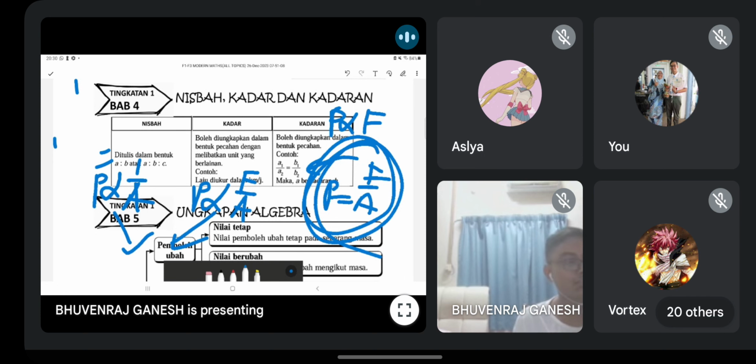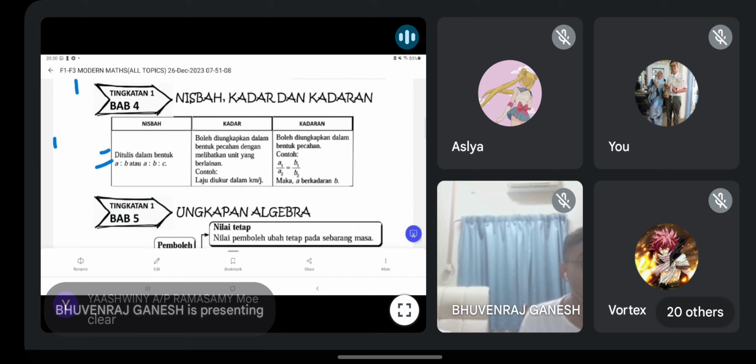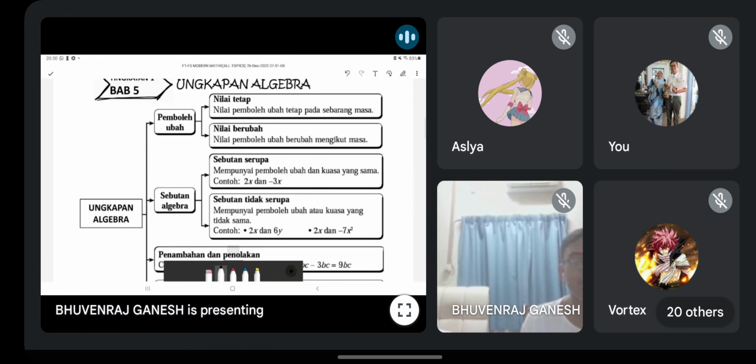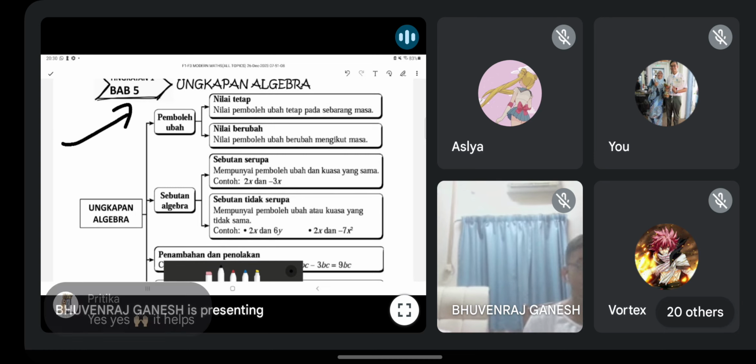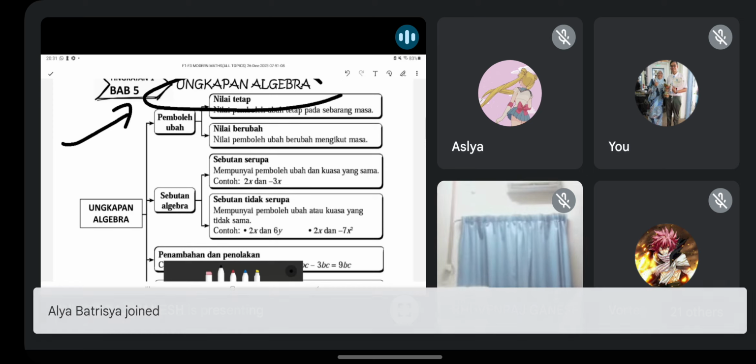Chapter 4, ratio, rate, and proportion. So this one also should be easy. Guys, this one don't look down, this topic. This form your foundation for your maths, trust me. Algebraic expression. Guys, don't look down this topic. Jangan pandang rendah. All the things you all learn in maths so far is algebra. So remember, this topic, if your basic not good, very hard. This is where you all first start to see algebra. Kali pertama kamu lihat algebra is this topic. Form 1 chapter 5. So it's an important topic.